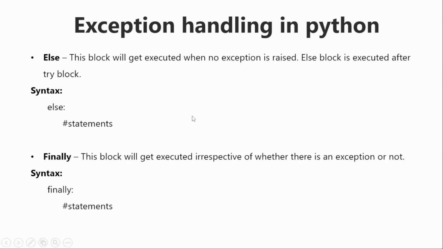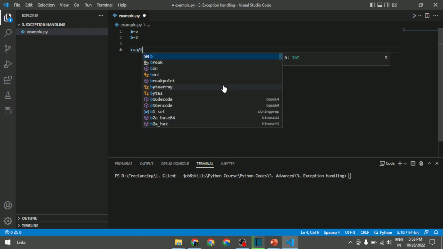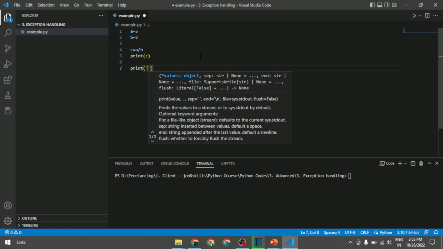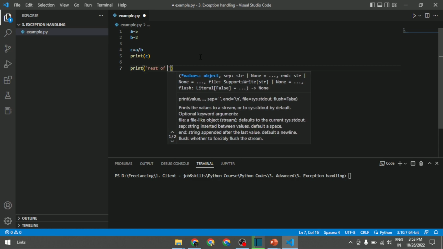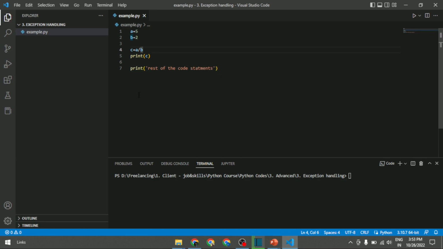So now let us look into an example and try to understand the exception handling blocks in Python. I will take two variables, a as 5 and b as 2. I will declare an equation a divided by b for the variable c. Then I will print its value. Then finally I will print the rest of the statements. This is my last comment.